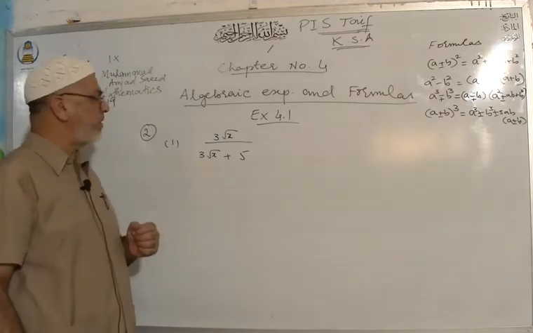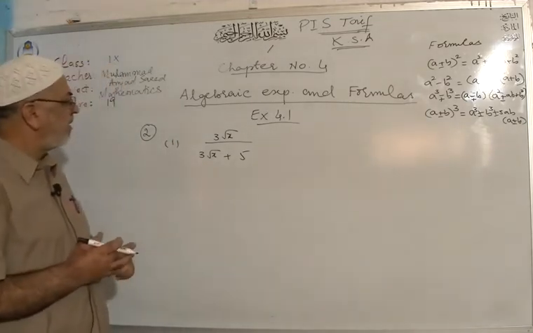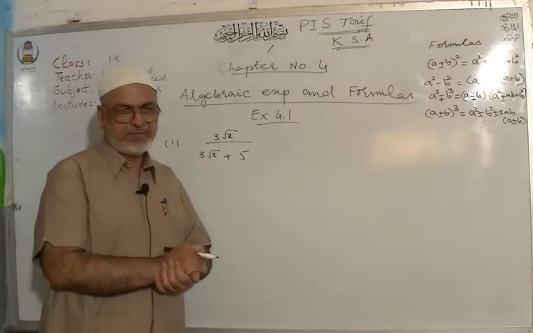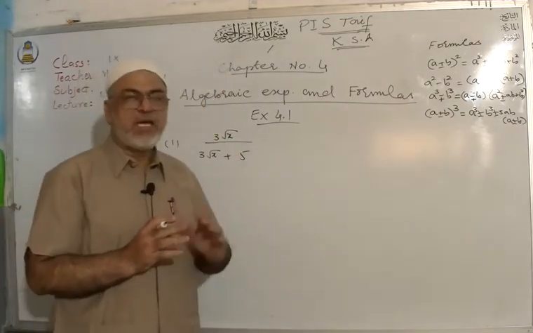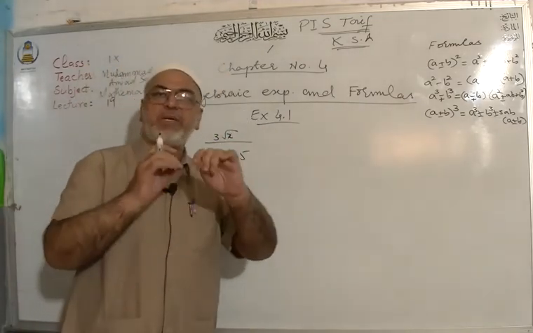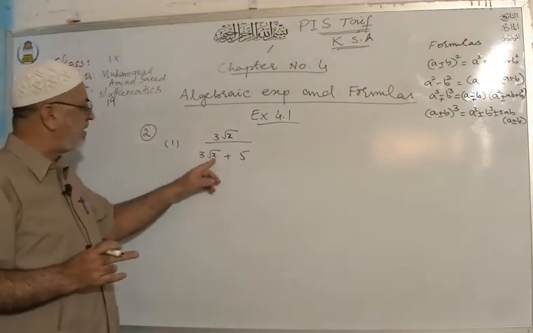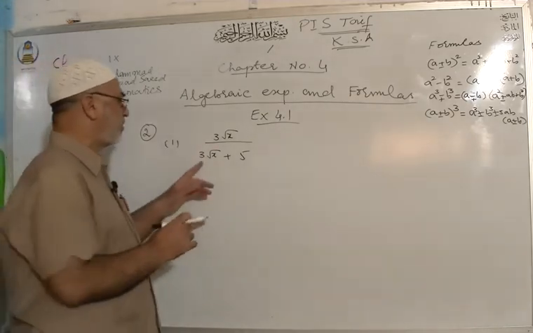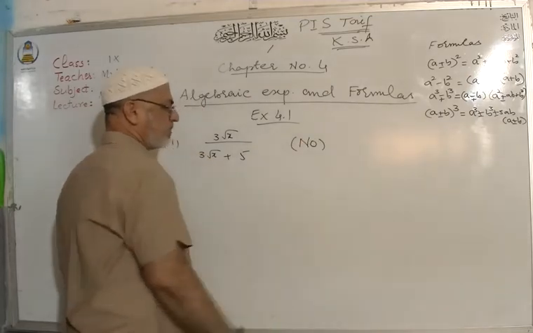Last time I told you that in case of a rational expression, the expressions above and below must be polynomials. Again I am repeating, in case of a rational expression, above and below must be polynomials. But you can see this 3x under root, here is x under root, it's not a polynomial. Above and below are not polynomials, so that's why it's not a rational expression.